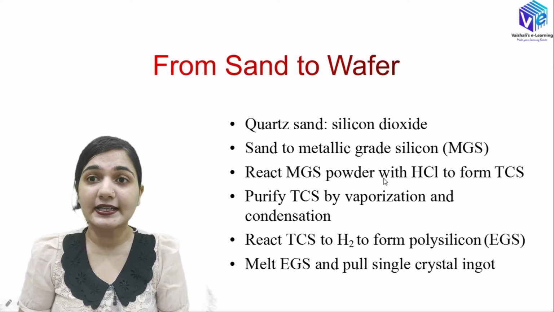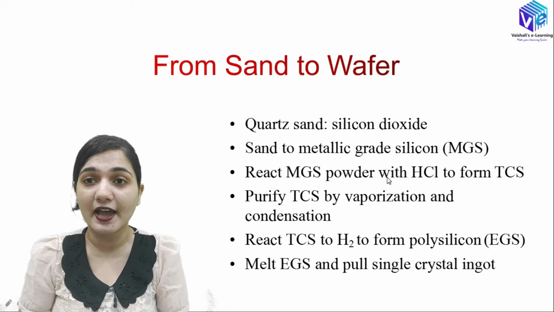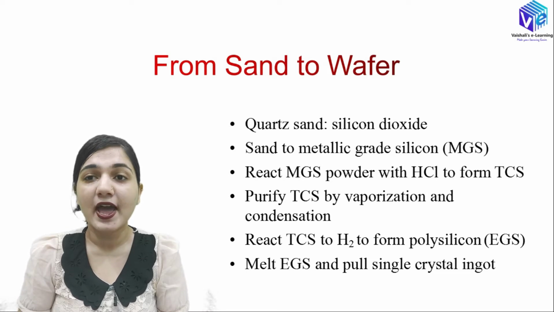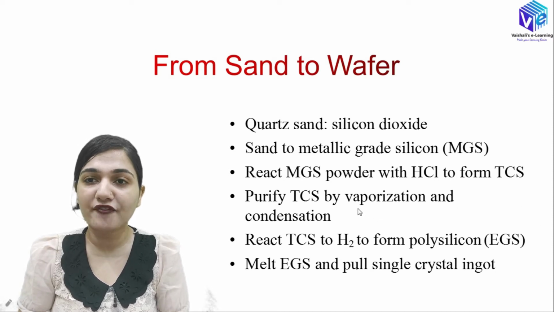Now this metallic grade silicon is having very high purity, around 98%, but we require more than that. So now we will be reacting the metallic grade silicon powdered. This metallic grade silicon is in the powdered form and we will be reacting it with hydrochloric acid and then we will be forming trichlorosilane. This trichlorosilane that is formed, we will be purifying it.